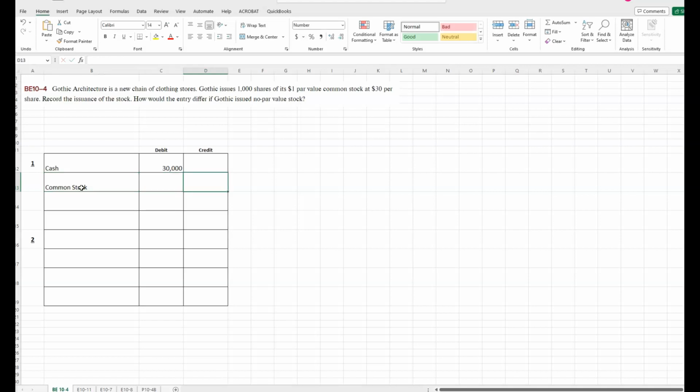We're going to post to the common stock account only par value. Again, only par value goes in the common stock or the preferred stock account. So 1,000 shares at $1 par value, that's the total that goes in there. The additional goes to an account called additional paid in capital.